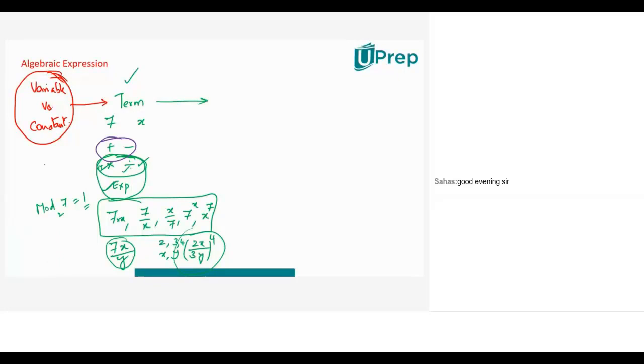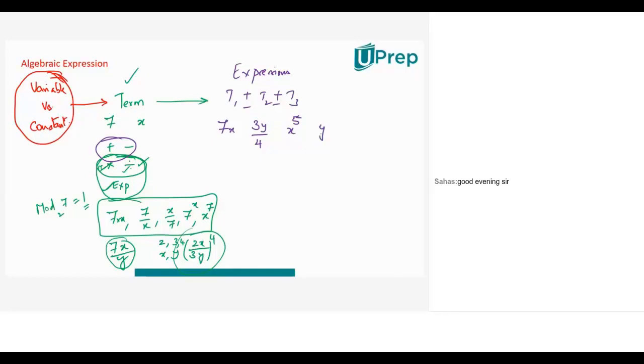So as we wrote, 7x is a term, 3y by 4 is a term, x raised to the power 5 is a term, y raised to the power 1 by 2 is a term. If I combine them either by plus or minus, then such a combination becomes an expression. So what is an expression basically? An expression is a combination of terms. A term is a combination of variables and constants.